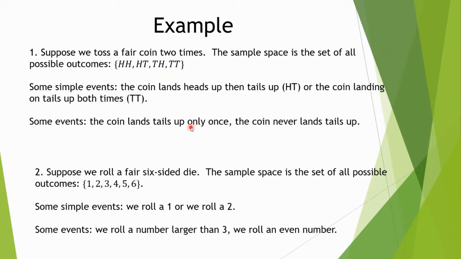So this event, oh sorry, not heads, tails, the coin lands tails up only once, is an event that can be broken down. You get heads, then tails, or tails and heads.